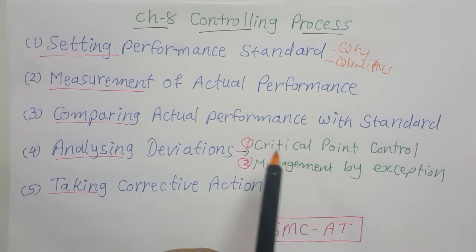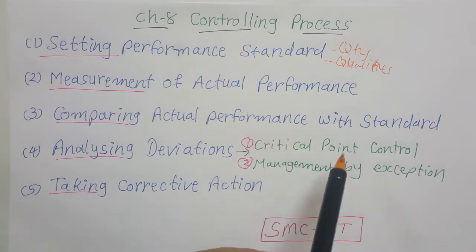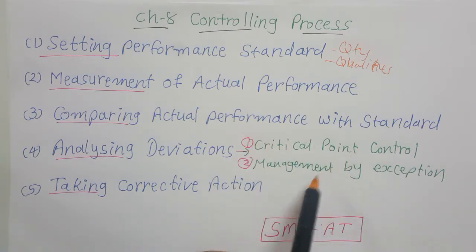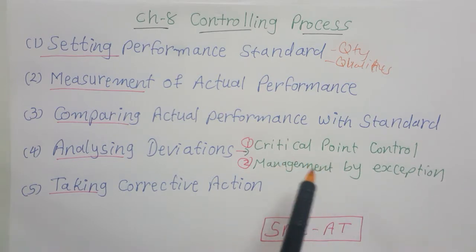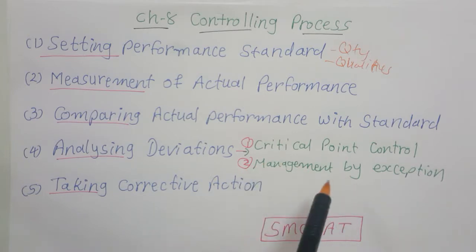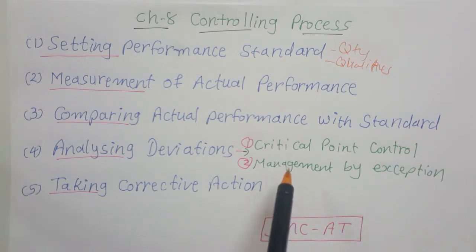So the sentence is like this: if you try to control everything, you are controlling nothing. The result will be controlling nothing. So here only significant deviations, if they are going beyond the permissible limit or beyond the acceptable limit, at that time we have to inform the management.